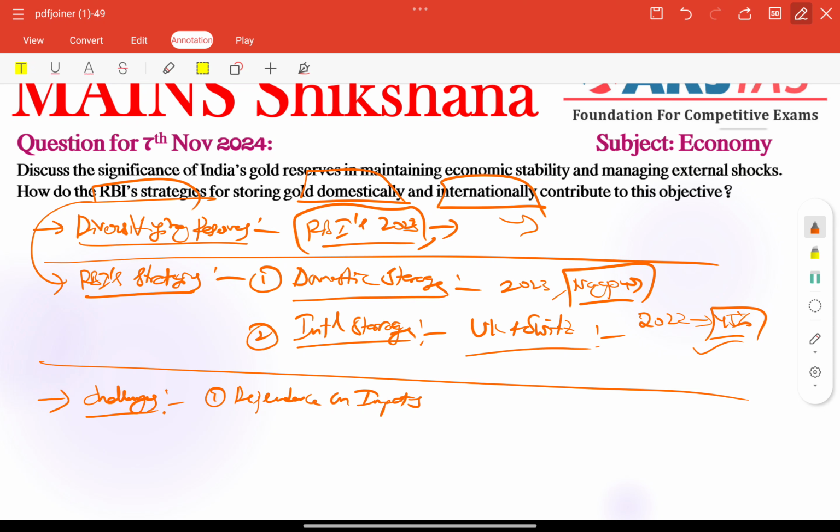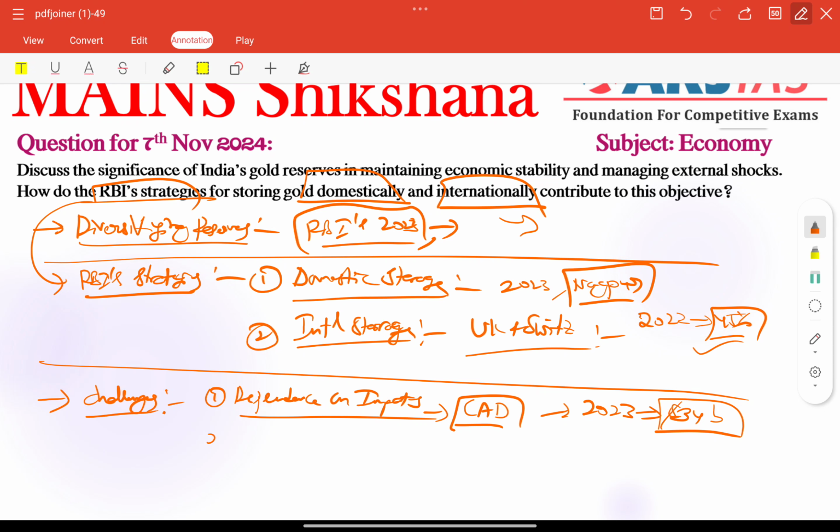Dependence on imports is the first important challenge, because India is heavily dependent on gold imports, putting pressure on the current account deficit, especially when gold prices rise. For example, in 2023, India's gold imports were worth $34 billion, affecting the trade balance also.